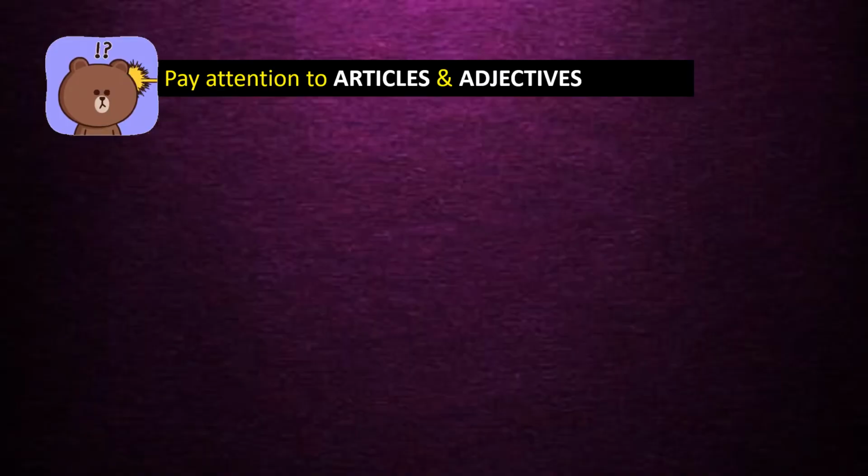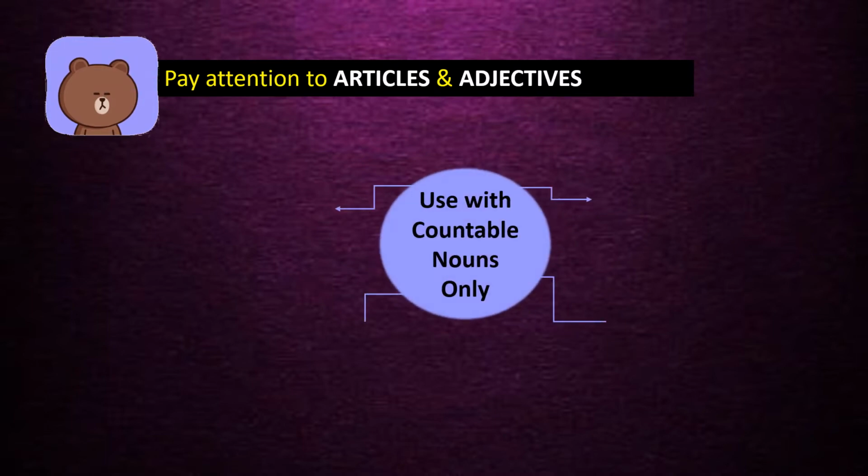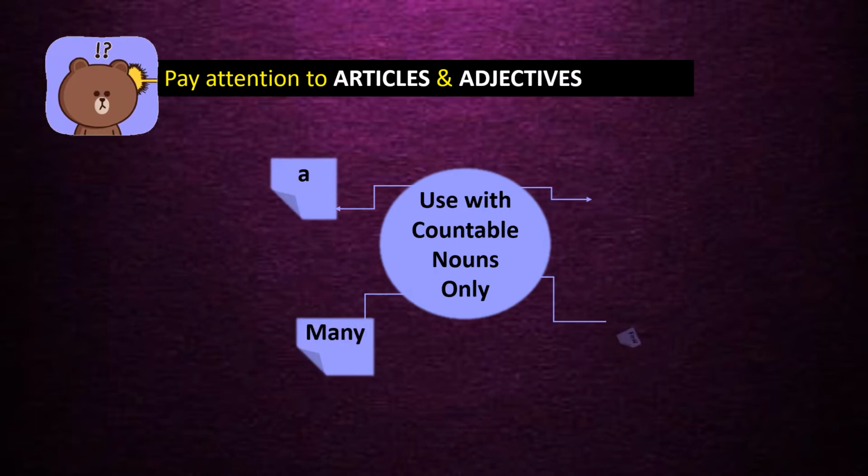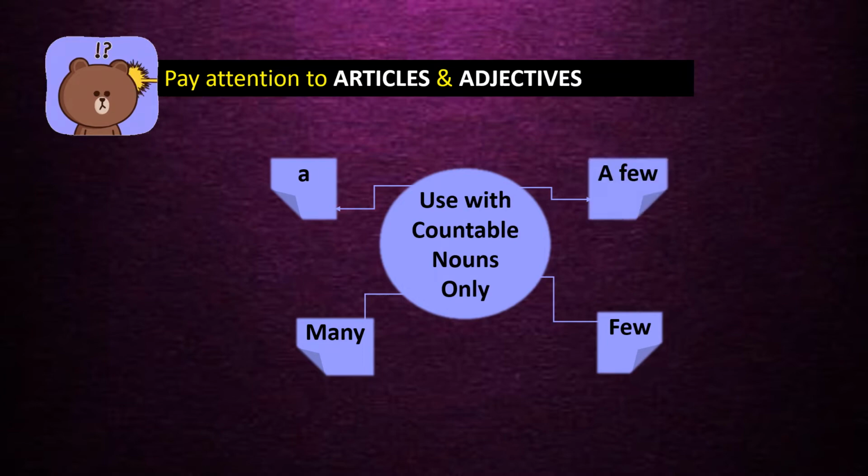Okay, now let's pay attention to the articles and the adjectives. You have to remember this. So what are they? Certain words you use only with countable nouns: a, many, few, and a few. You find these before a countable noun only. Let's look at the example. When I say pen, I usually say a pen, and that tells you it's one pen.